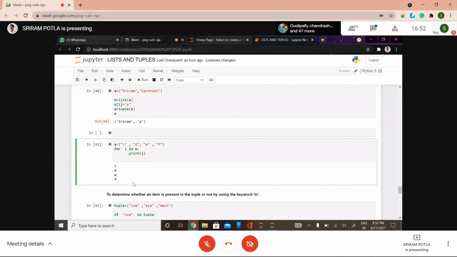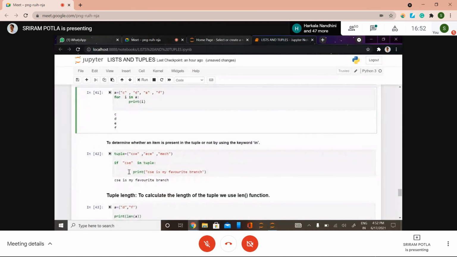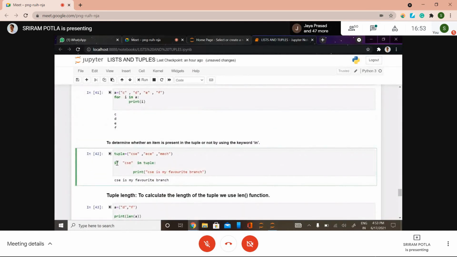In the upcoming class, after 2 to 3 sessions, we have looping statements and all. So the next thing is, if is a conditional statement, checking whether a particular thing is present or not, whether it satisfies a certain condition or not, right? Whenever you want to check whether an element is present in a tuple or not, you can use the in keyword.